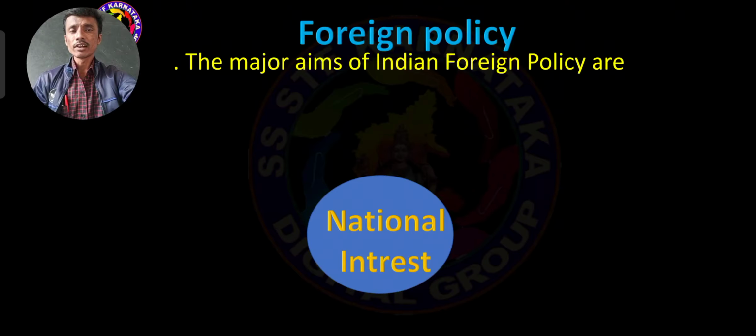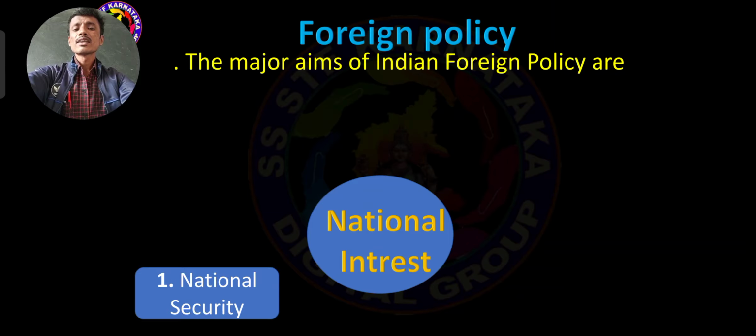Before this question we have to learn: India has been considered one of the major countries in the world because of its huge population, military capabilities, intellectual power, industries and so on. So what are the major aims of India's foreign policy? Major aims, major goals, major ambitions of India's foreign policy. Let's see one by one.